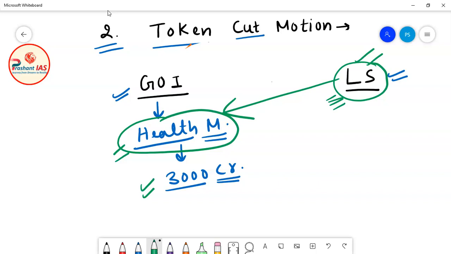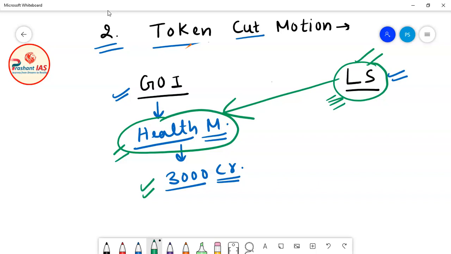Now there can be many ways in which people are not happy. For example, there is a scarcity of doctors. People are just in queue, they are waiting, and there are very few doctors to cure the patients. Or we can say that there are very few ventilators in the country. Or very few ambulances in the country. A person is waiting at his home for the ambulance, and the ambulance is not coming. Why? Because there is a scarcity of ambulances. So there can be many reasons.